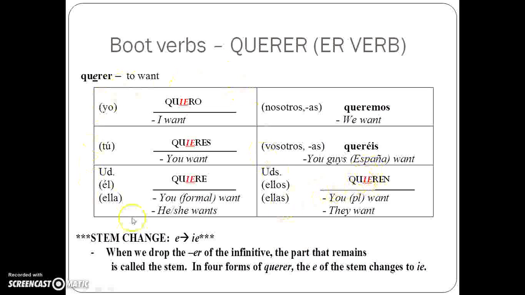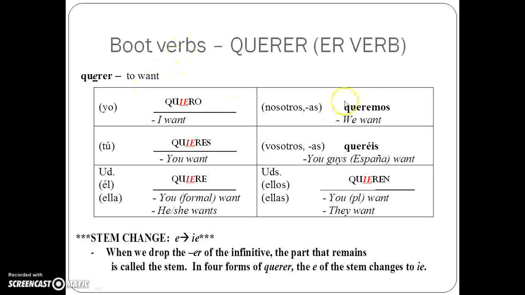If you could follow my mouse, these are the forms that have changed. This is what I call stem changing boot verbs. Whatever's in the boot has a stem change.